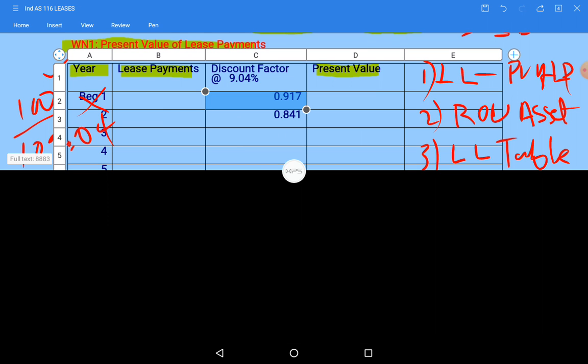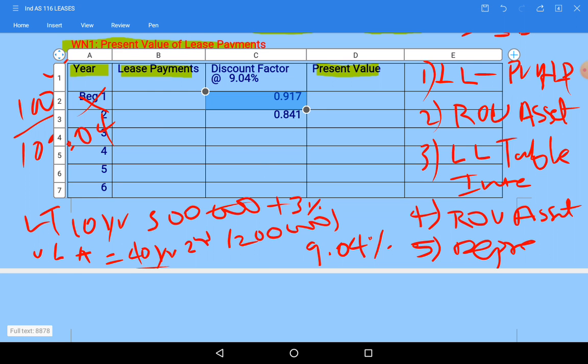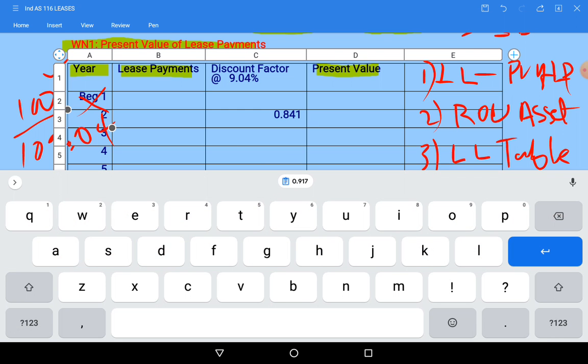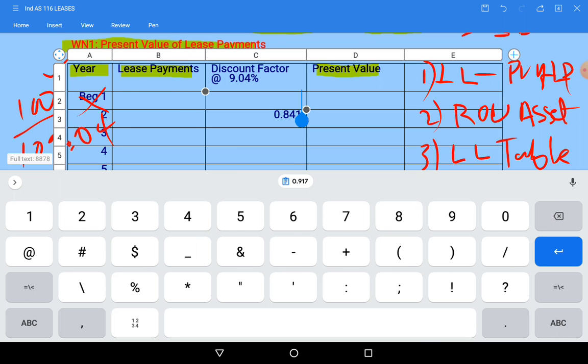Okay, lease payments are at the beginning, so don't take 0.917 in the first year itself, because in the question it is given that lease payments are at the beginning. So for the first year we need to take 1, thereafter it will change, second will change.